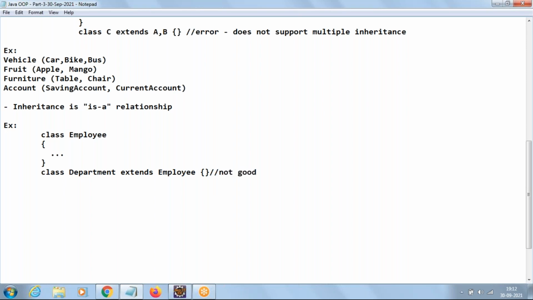The compiler will not take care of relationships. The programmer should take care of relationships. So whenever we use extends, see the meaning, whether we are getting an easy meaning or not. This should be taken care of by the programmer only. So writing the code in this fashion is not good.